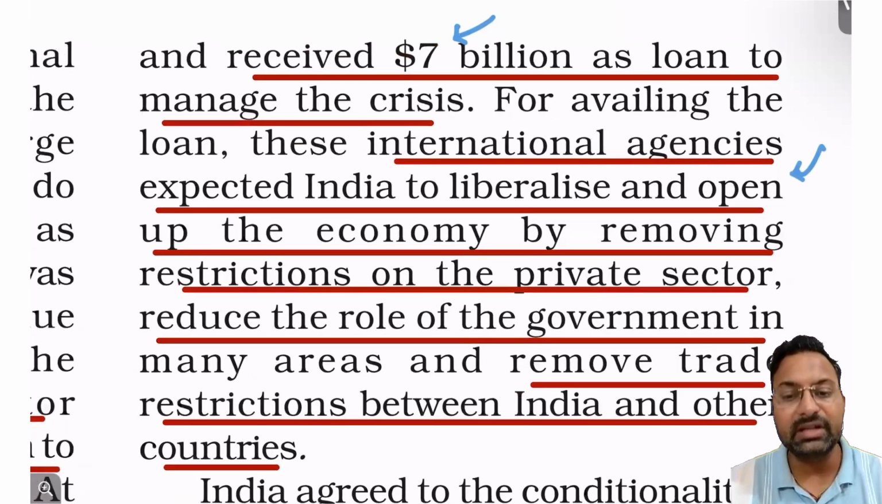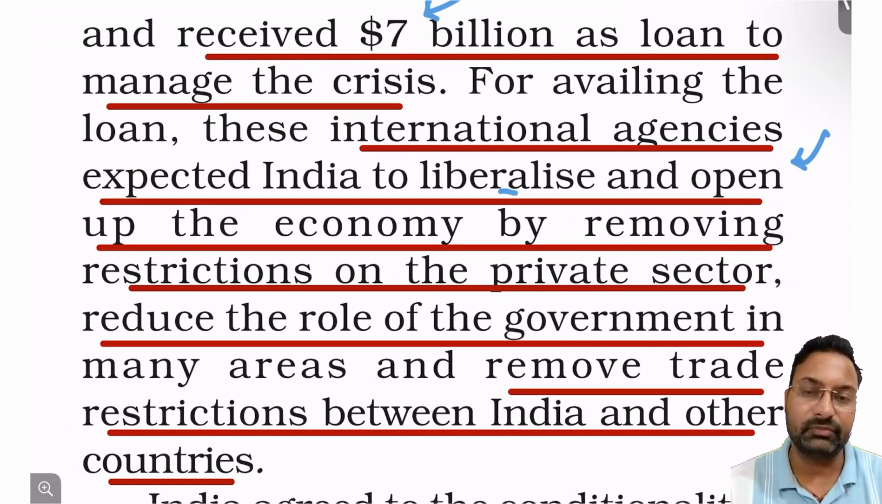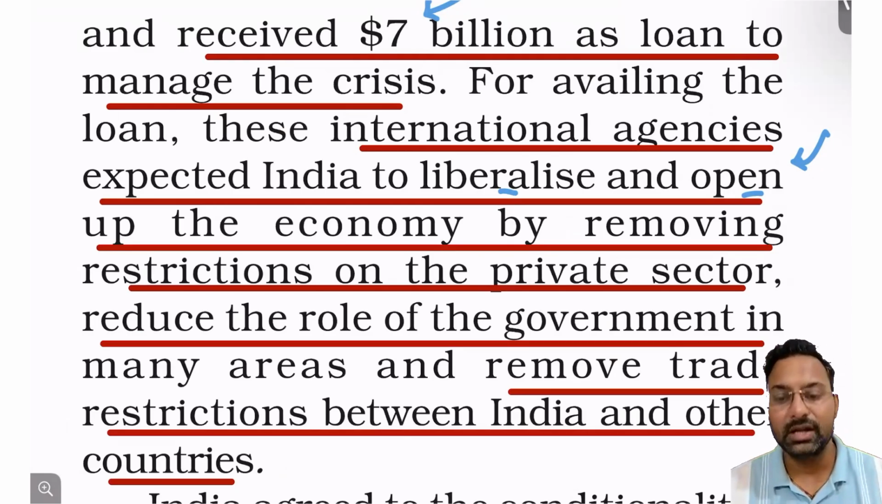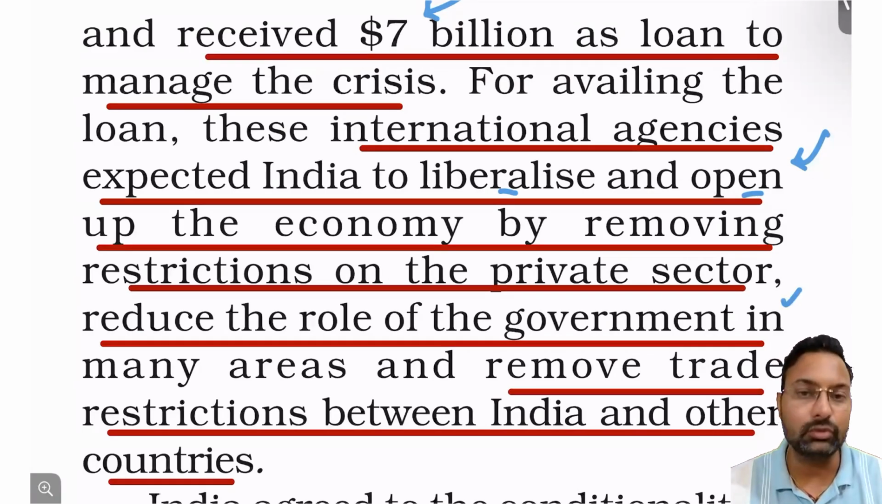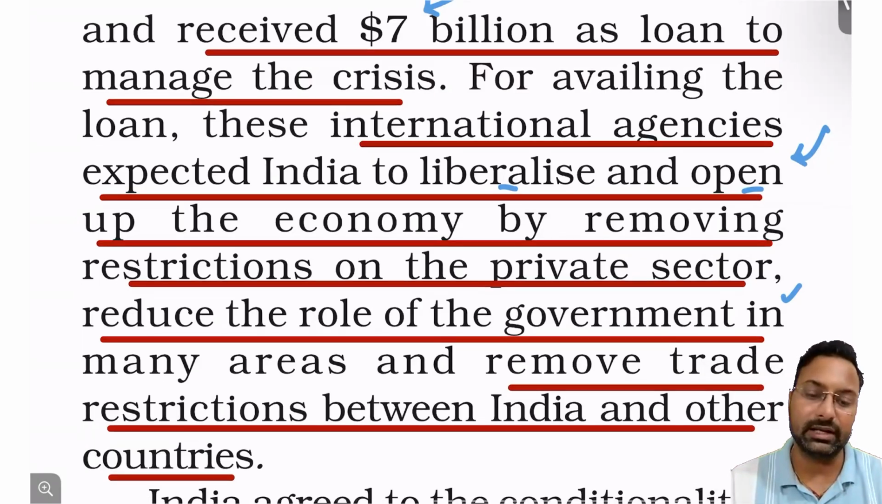So what were those limits and what were those conditions? That the economy needs to be liberalized and opened for the world, right? So restrictions on the imports and exports had to be reduced by the government of India. And government said, okay, we will reduce whatever the conditions, restrictions that we have already put, and we will be opening our economy, right?